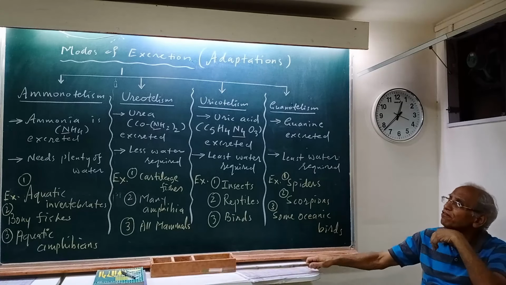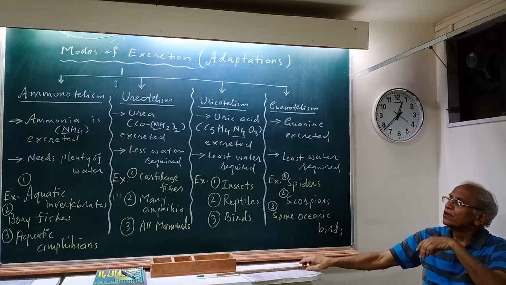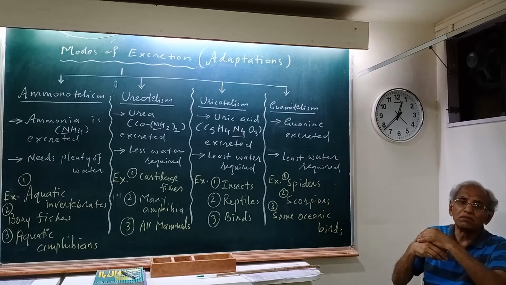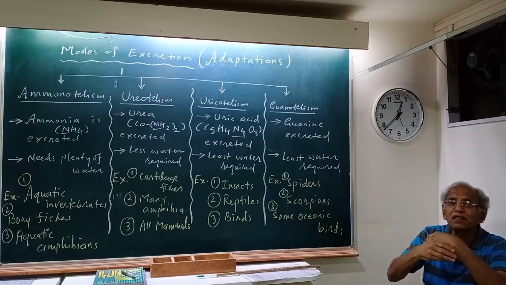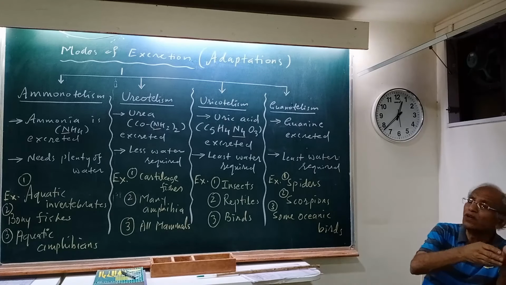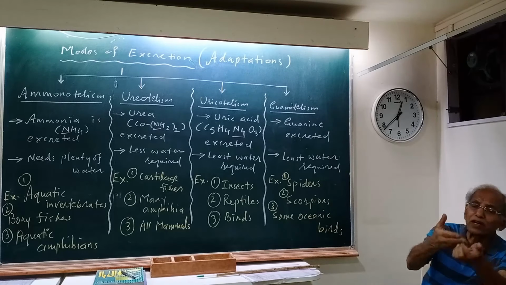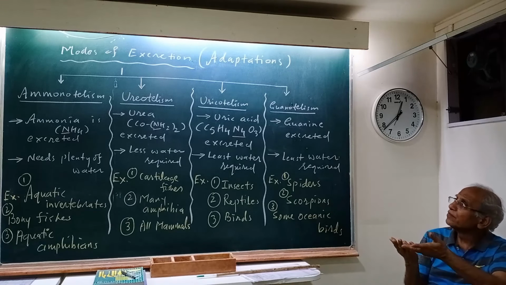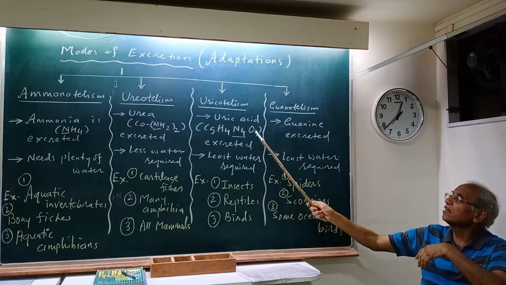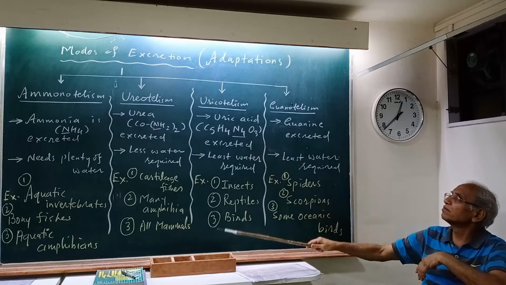In the case of the first category, ammonotelism is the method and ammonotelic animals are the group. So ammonotelic animals have ammonotelism, ureotelic animals have ureotelism, and the third category is uricotelism.